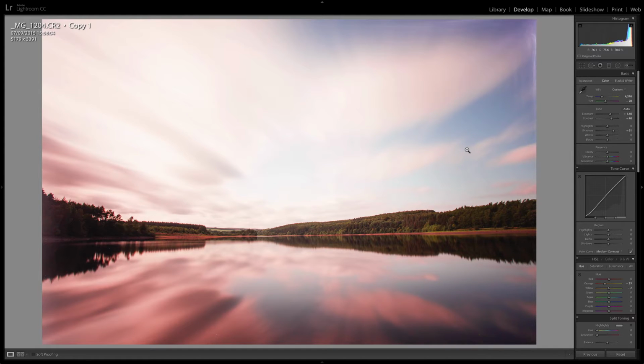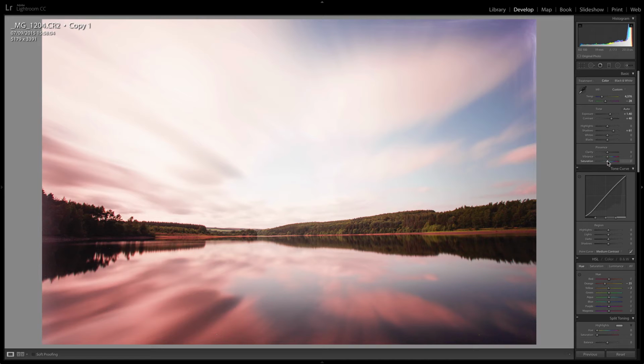But often you're going to want to boost that saturation even more. This is particularly the case with RAW files because they come out of the camera really, really flat. It contains all that data and the camera doesn't really do anything to those files before it exports them from the camera. So there's a good chance that you're shooting in RAW and they're the images that you're looking at and processing. I recommend that you use Lightroom if you're shooting in RAW.